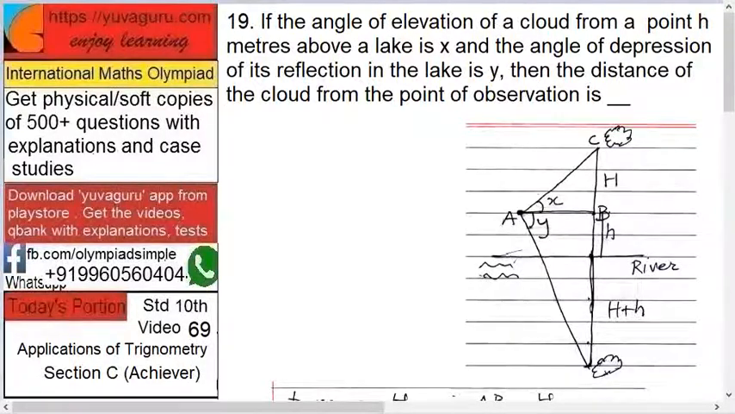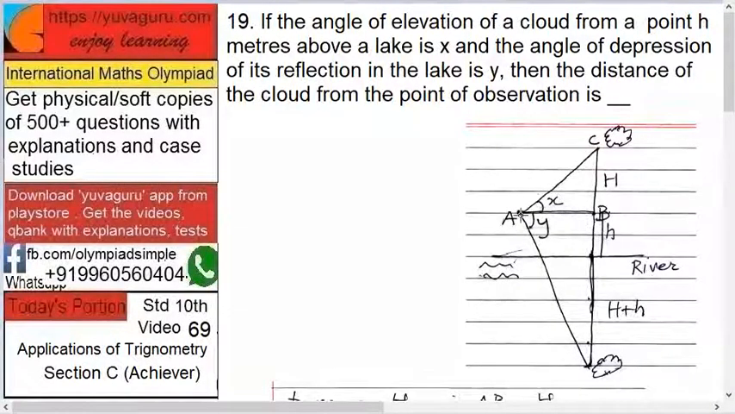Let's start. If the angle of elevation of a cloud from a point h meters above a lake is x, the angle of depression of its reflection in the lake is y. Then the distance of the cloud from the point of observation is. We have solved a similar problem earlier, I think in video number 66 or 67. Check that. Okay. Similar problem.